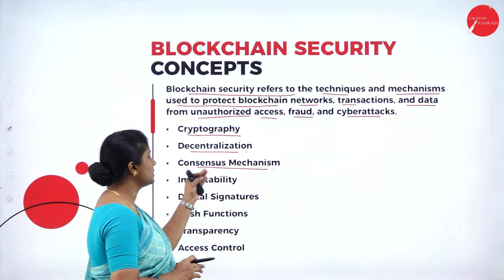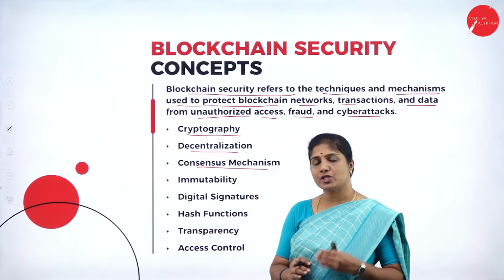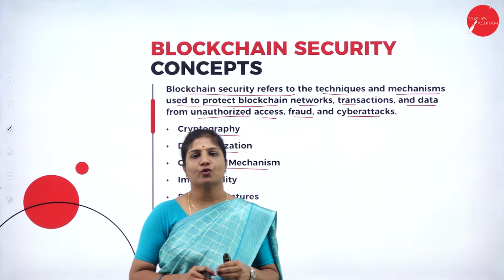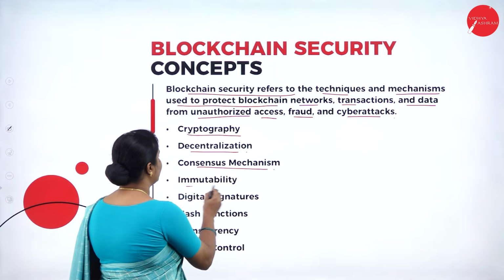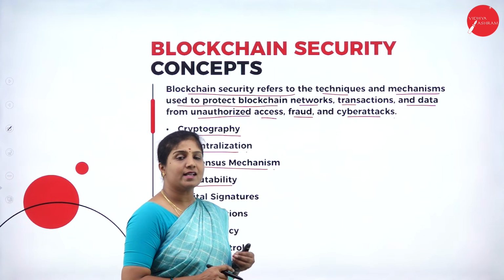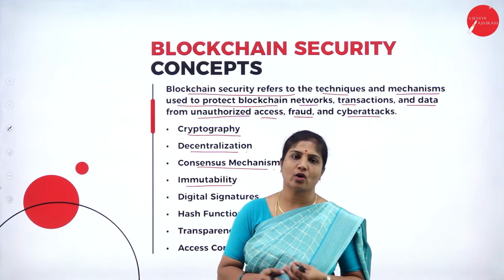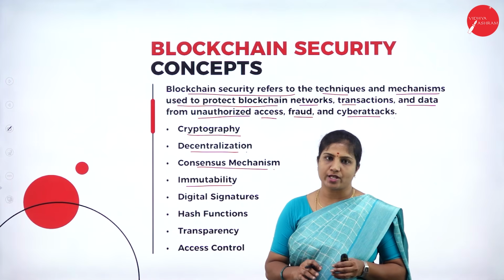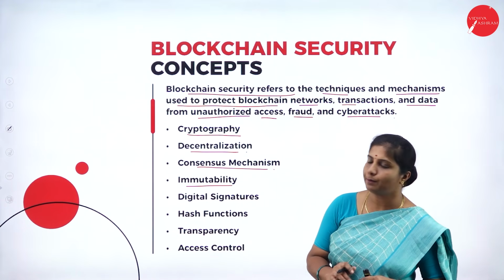Proof of work checks the method. Next, we have immutability. Once the data is recorded, the transaction data or anything else, it cannot be changed or altered. Hence, we can say it's immutable.